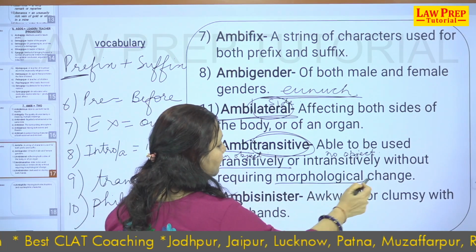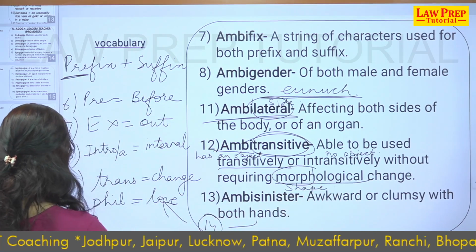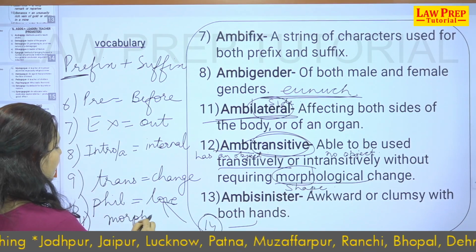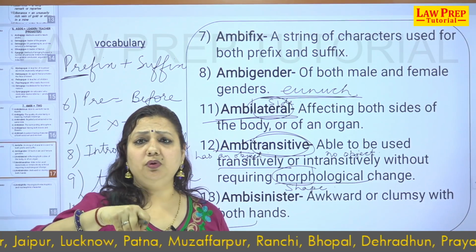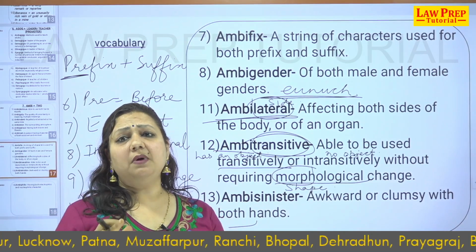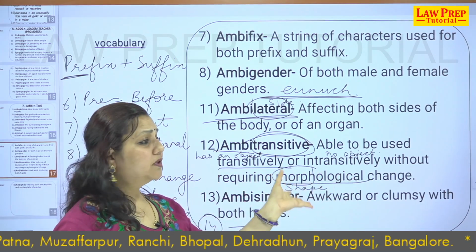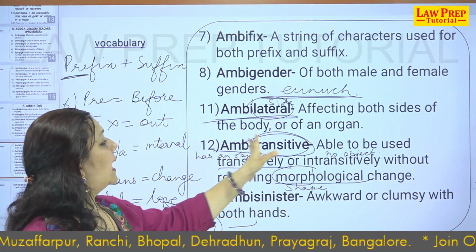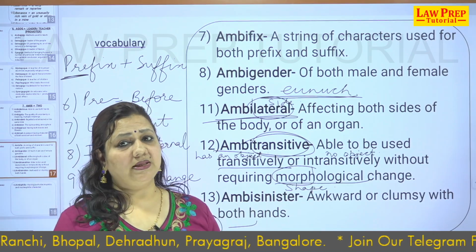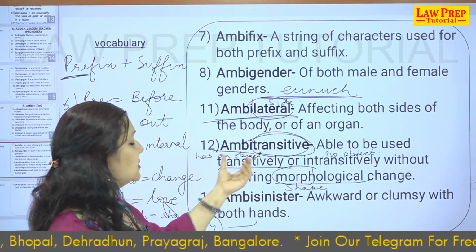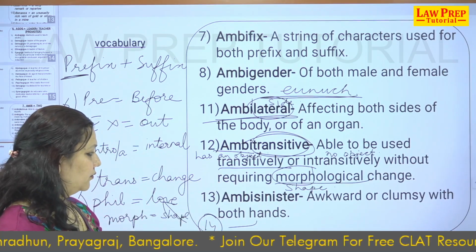So, when you are able to use a word both transitively and intransitively, and you do not require any morphological change, morph is the shape and the root, every time you come across a word, give food for thought, focus on the mind. It requires no morphological change, meaning no shape is required to be changed, that is ambitransitive. You are able to use it in a transitive manner and an intransitive manner. There are very few words or very few sentences which could be ambitransitive, that is transitively used or intransitively used.